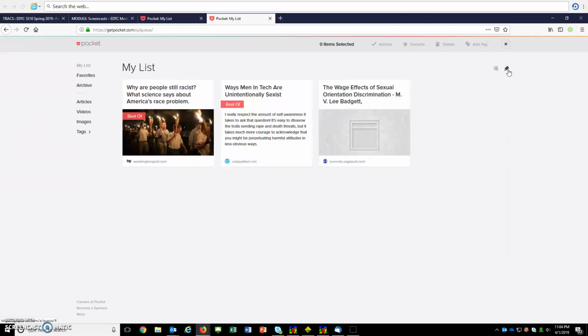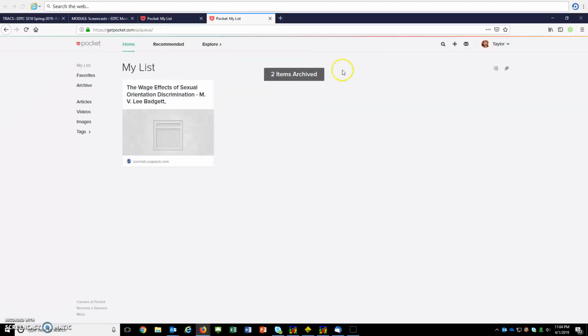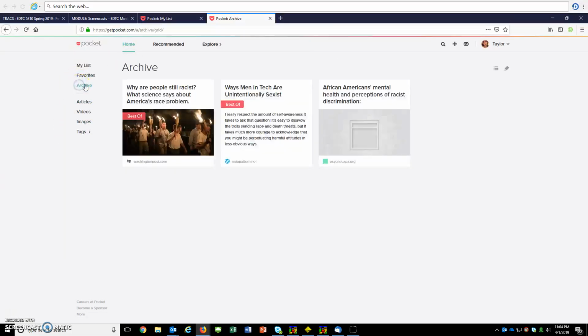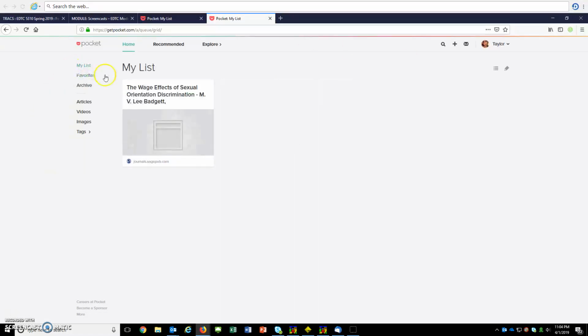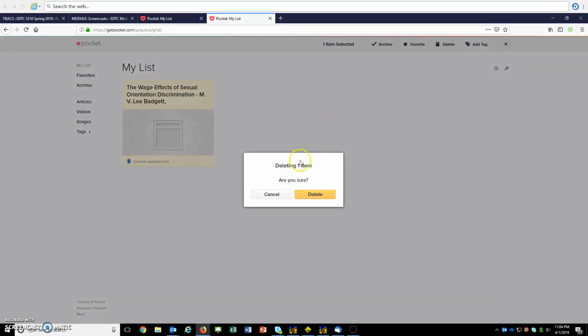So for this, you could click edit right here, and this gives you the option to click on one of these, or you could click on more than one. I'm gonna click on these two, for example, and you could go up here and archive it if you want. Now if I go to archive right here, it appears there with this other article that I've already archived. Go back to my list. Maybe I no longer want this article. I do not find it relevant anymore, so I can go edit and highlight it, and then go here to delete it.